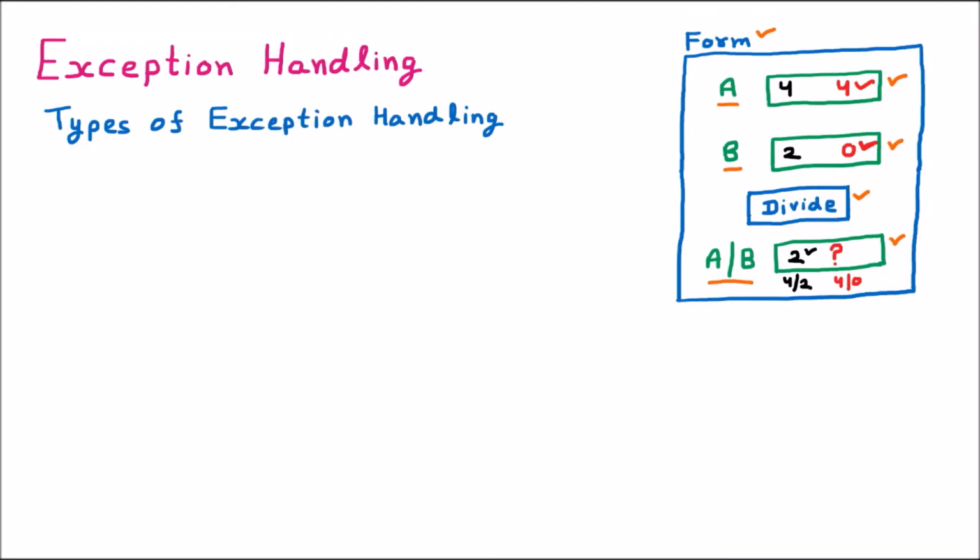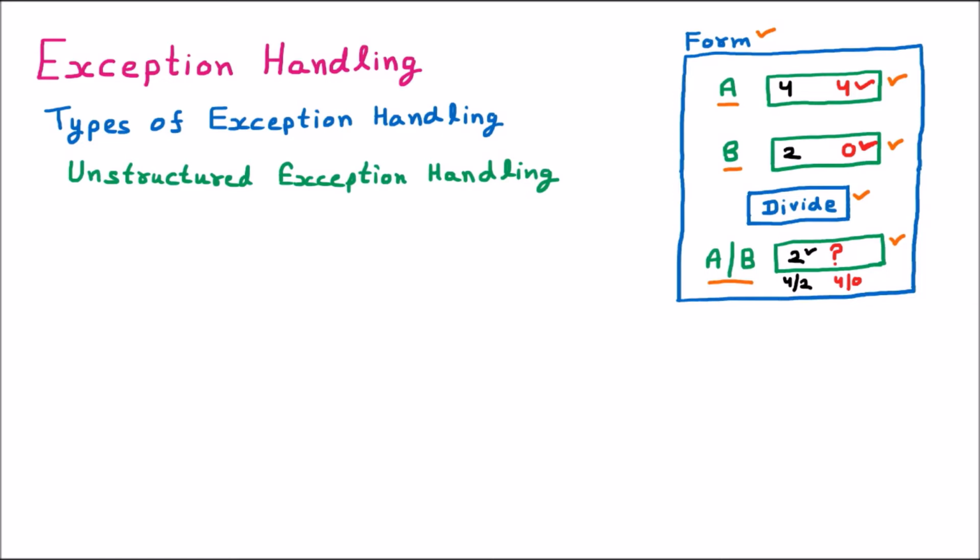Now we are learning the types of exception handling. If we talk about their types, the first type we are having is unstructured exception handling. In unstructured exception handling, the user tries to handle the exception on their own.